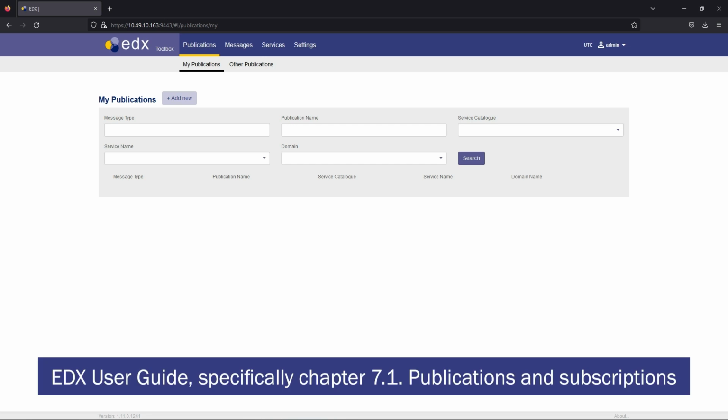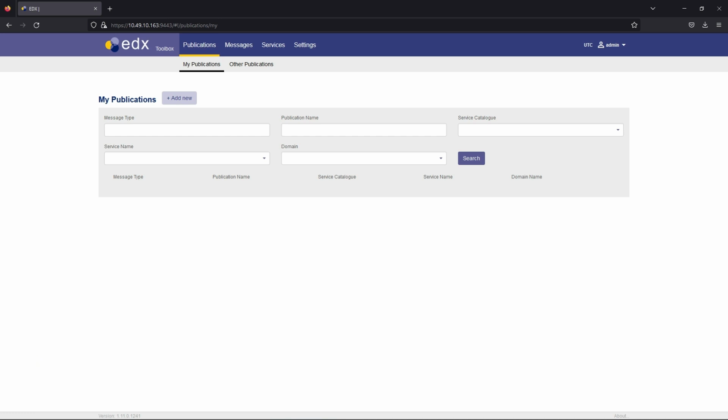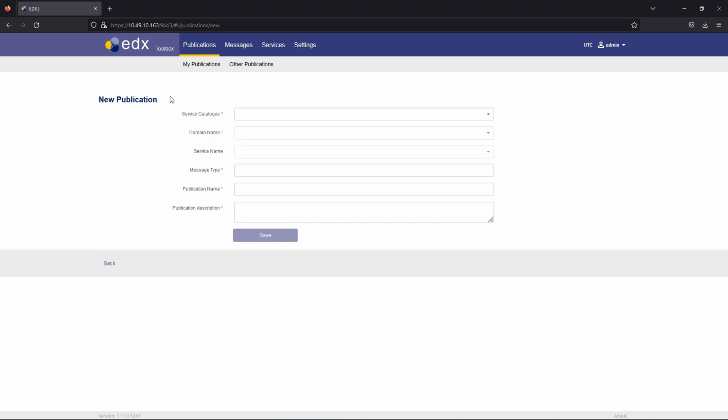To get further information about the Publications page, please refer to the EDX User Guide, specifically Chapter 7.1 Publications and Subscriptions. EDX Toolbox has the possibility to provide and use a publication, so the message will be sent to all publication subscribers. The publication can be created at the Publication page by clicking the plus Add New button.